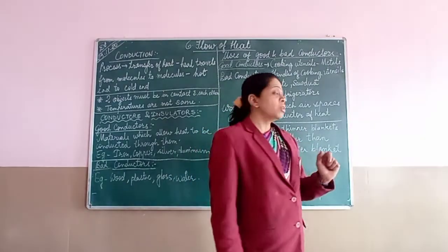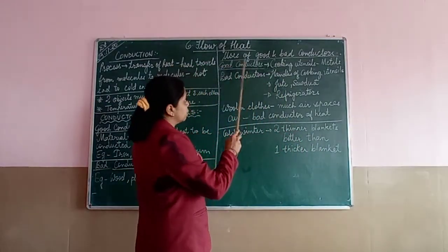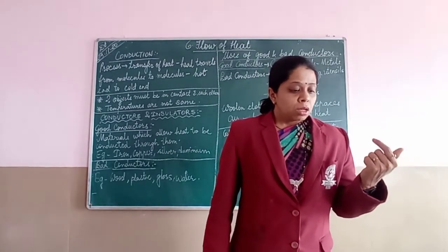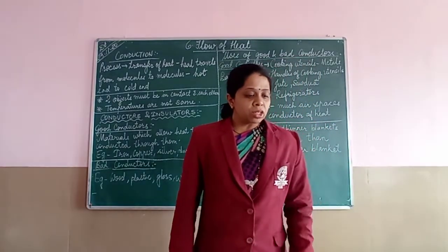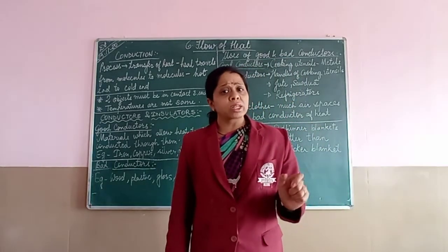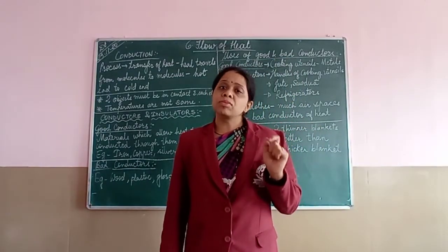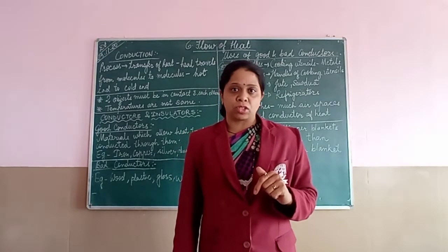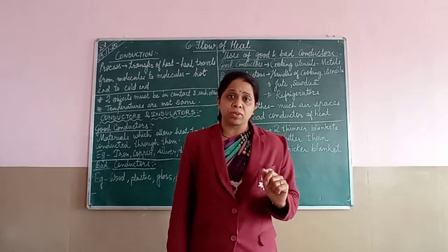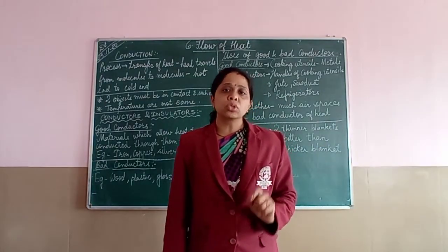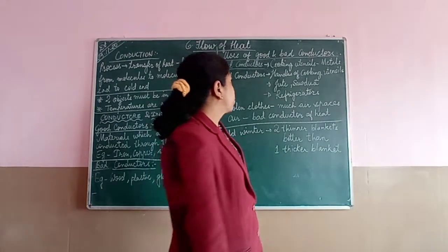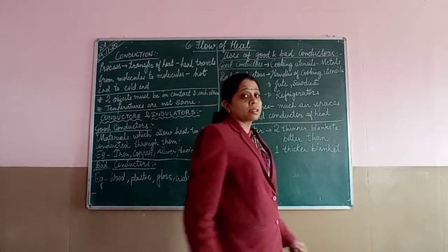Wherever we want the heat to be transferred fast, from one object to another object, at that place we use good conductors of heat. And one of the good conductors of heat is nothing but cooking utensils.